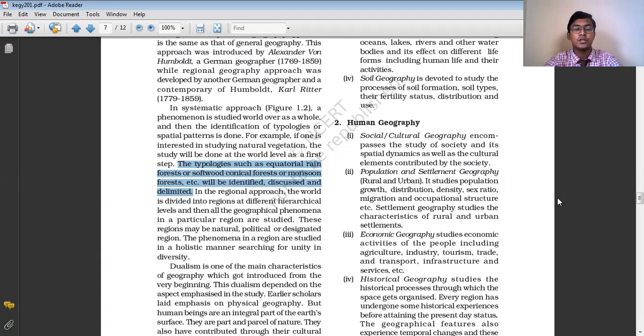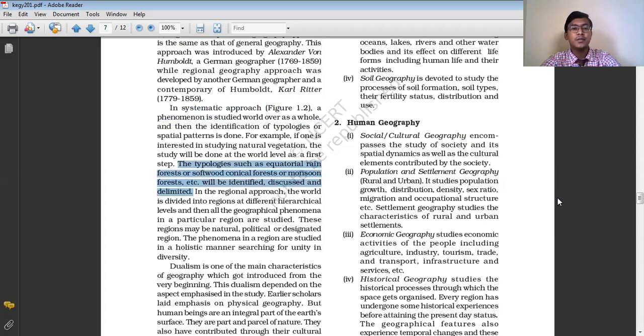So first we'll study what natural vegetation is, and the different characteristics of natural vegetation over the world, overall, in general. And then we will study the different types of natural vegetation. Later on we will study where these natural vegetations are mainly found. So this is the systematic approach of geography.